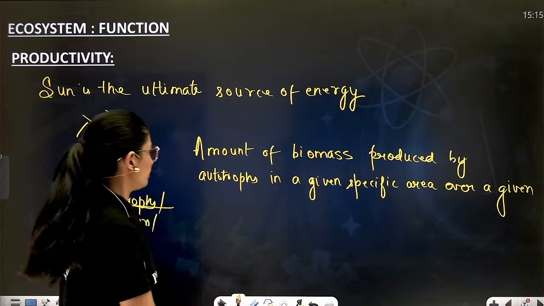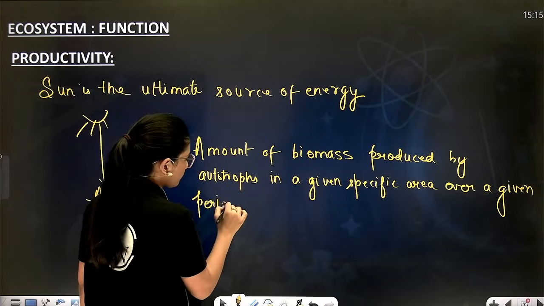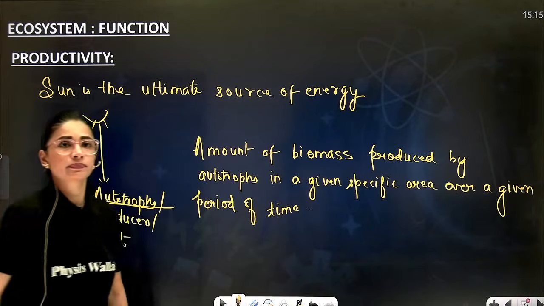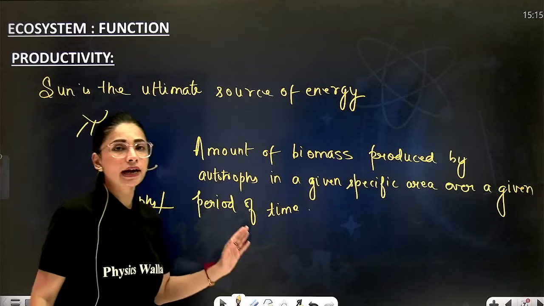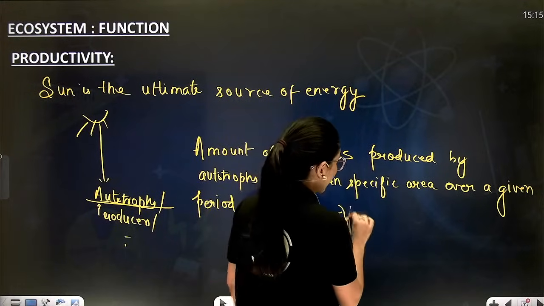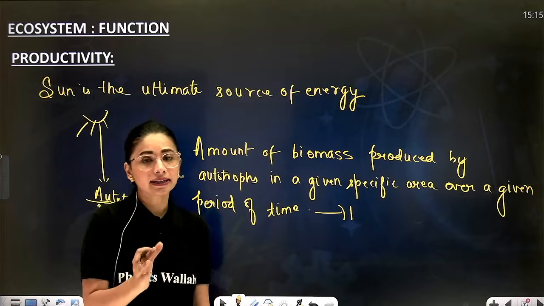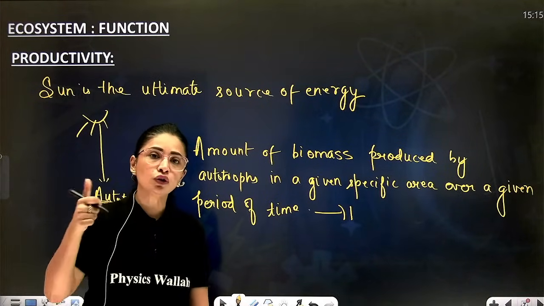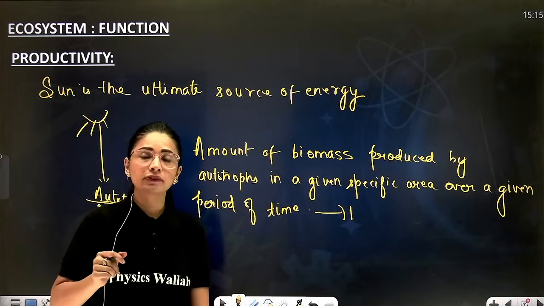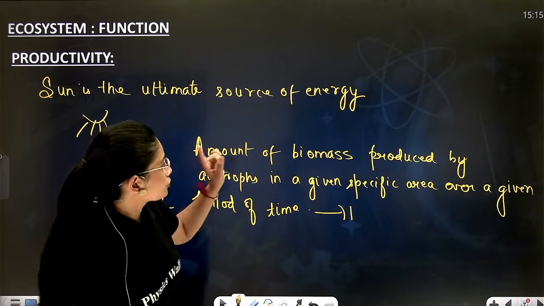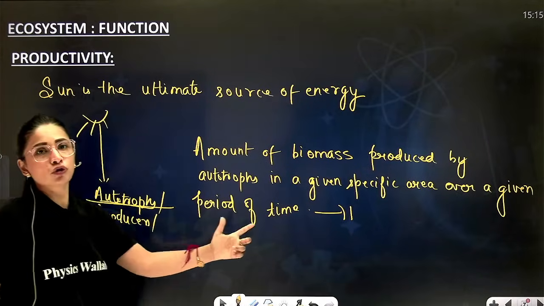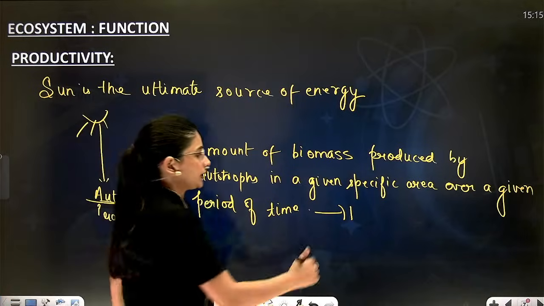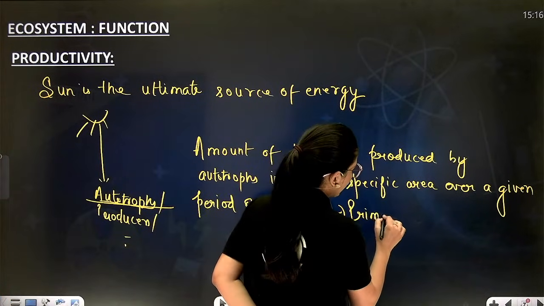Over a given period of time, right? This is basically primary production. Primary means the first organism to produce biomass. So primary, we are always talking with respect to producers, always with respect to plants, right? So this is the amount of biomass produced by autotrophs in a given specific area over a given period of time. So this is known as